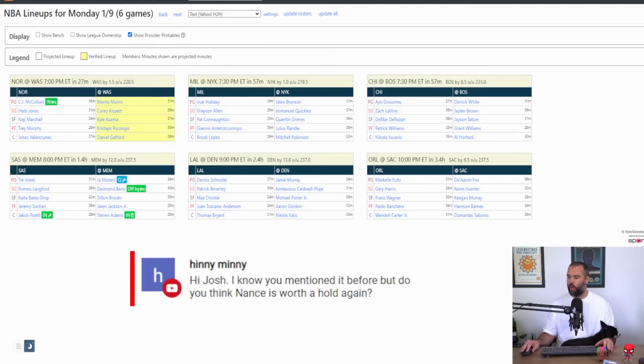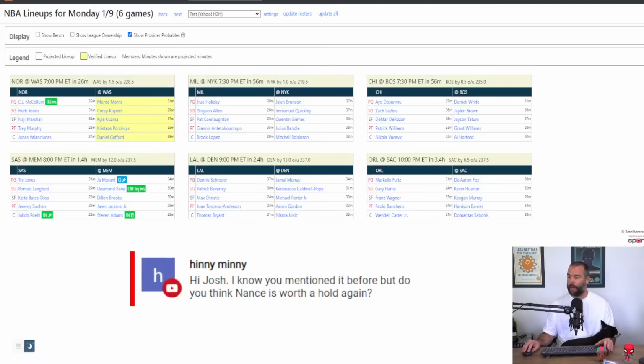Do I think Nance is worth a hold? I think that Nance's value drops when Zion is out. So I think that his value is less now than what it will be when Zion returns. I think he's fine if you need field goal percentage, steals, and blocks in a category league. In a points league, I wouldn't bother. But he's not going to be for everybody in a category league.